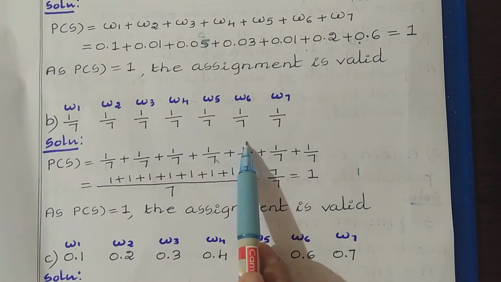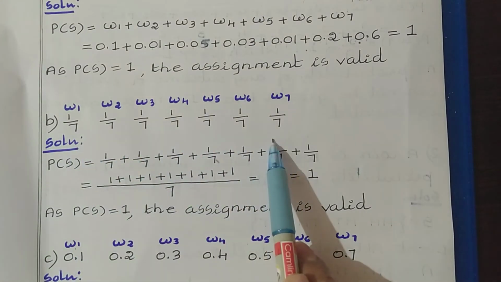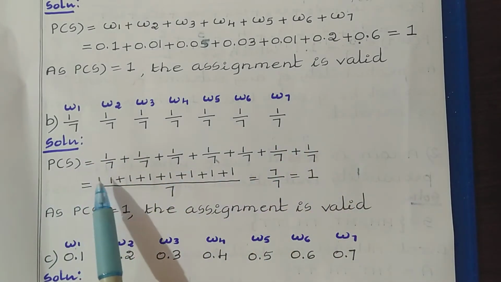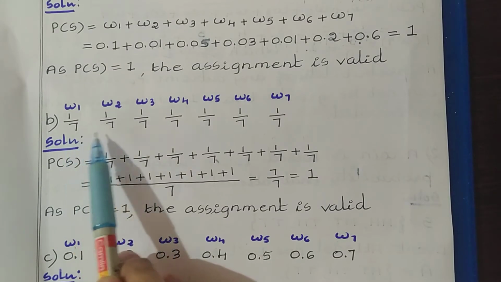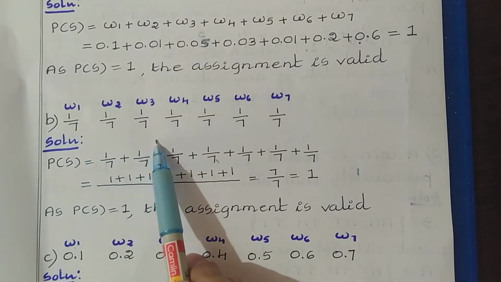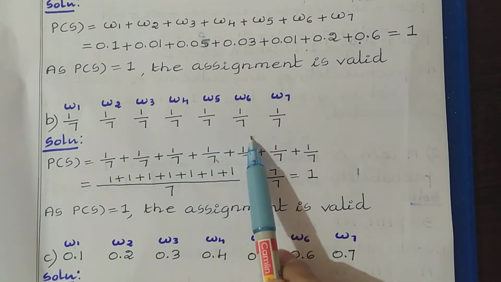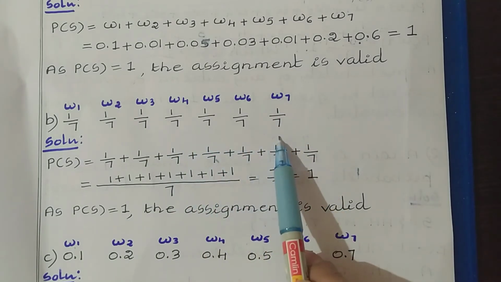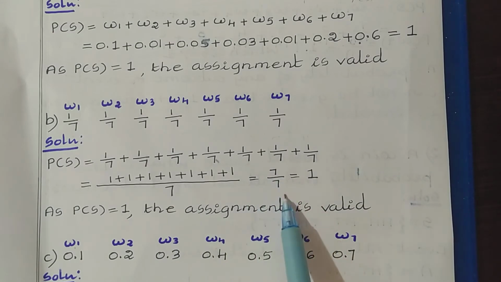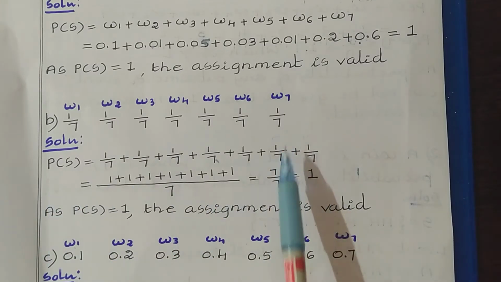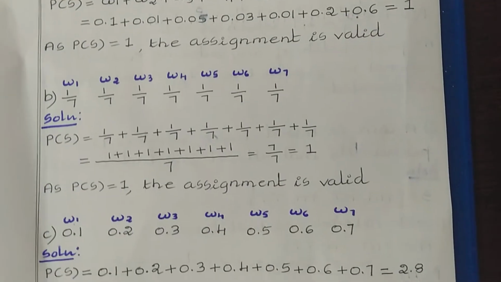The second rule: we have to see if we add these probabilities whether we are getting 1 or not. Let us see that. P(S) = 1/7 + 1/7 + 1/7 + 1/7 + 1/7 + 1/7 + 1/7. That gives 7/7, which is equal to 1. So here for P(S) we got the value 1. So this is a valid assignment.